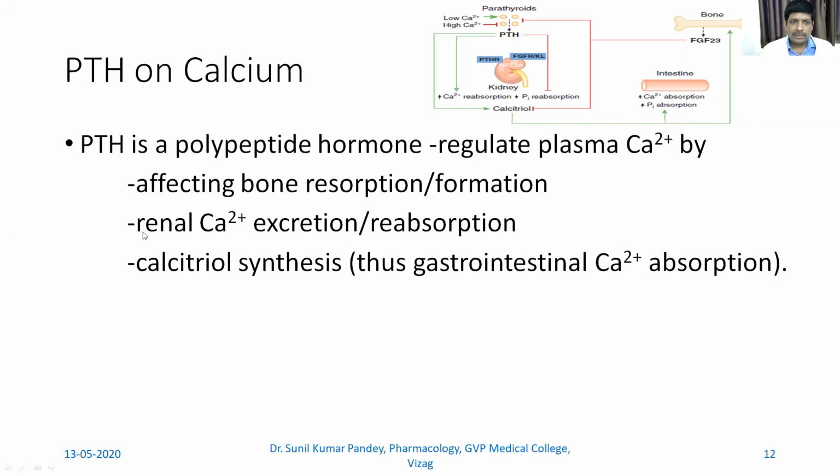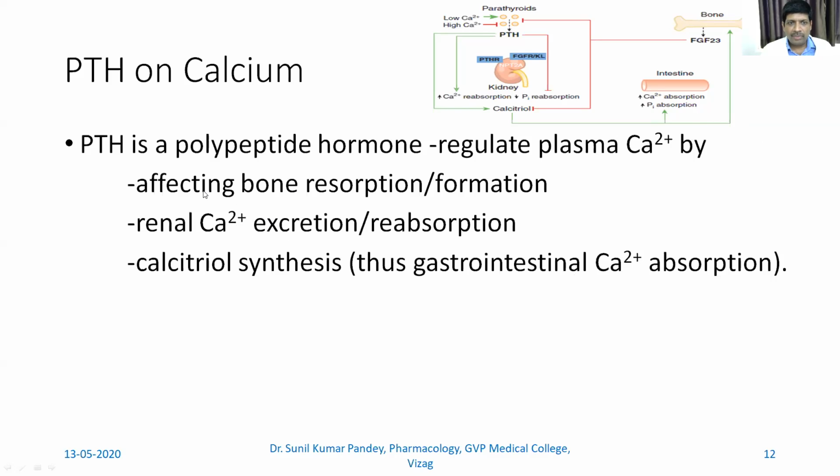The other way is renal calcium excretion and reabsorption. There is more calcium reabsorption, and thus there will be lesser calcium excretion. So through this process also the parathyroid hormone regulates calcium. Then the third is calcitriol synthesis, which causes gastrointestinal calcium absorption.